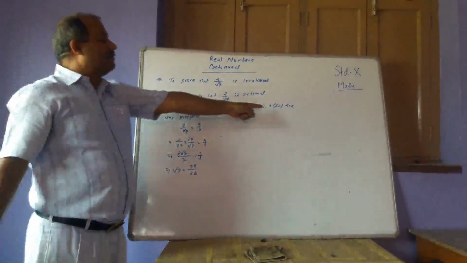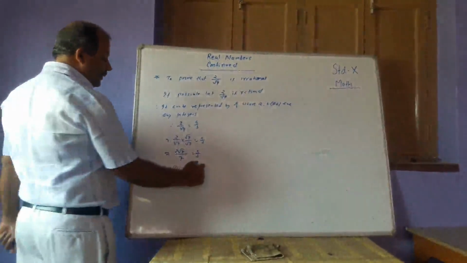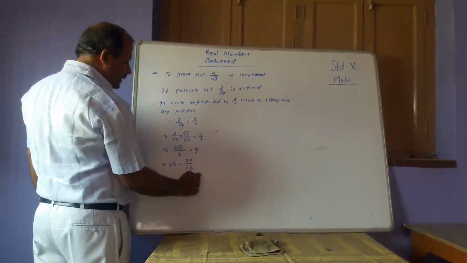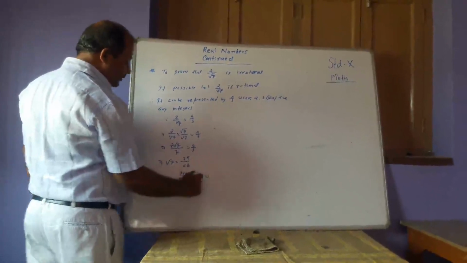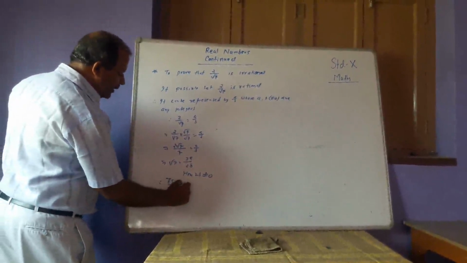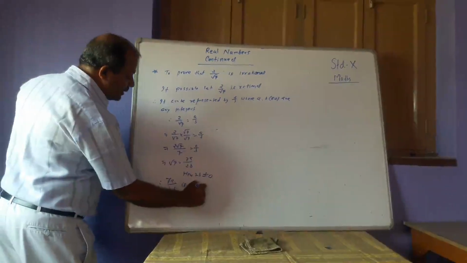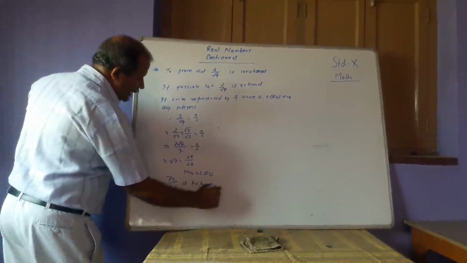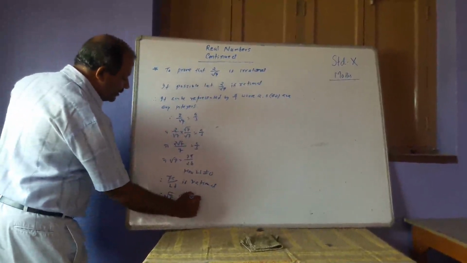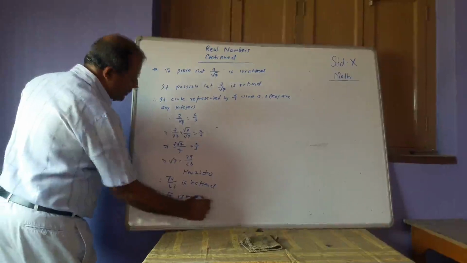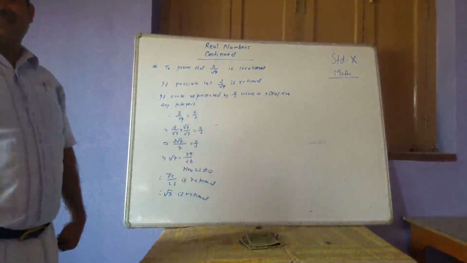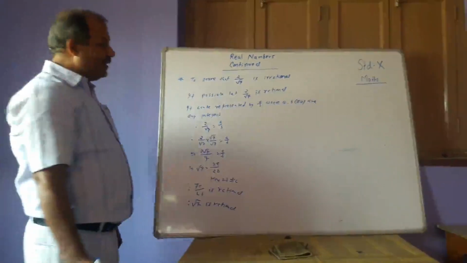Since b is not equal to 0, therefore 2b is not equal to 0. Therefore 7a by 2b is rational, and therefore root 7 is rational. But you already know root 7 is not rational, it is an irrational number.